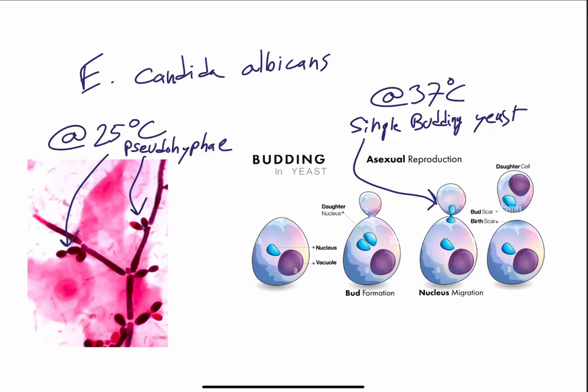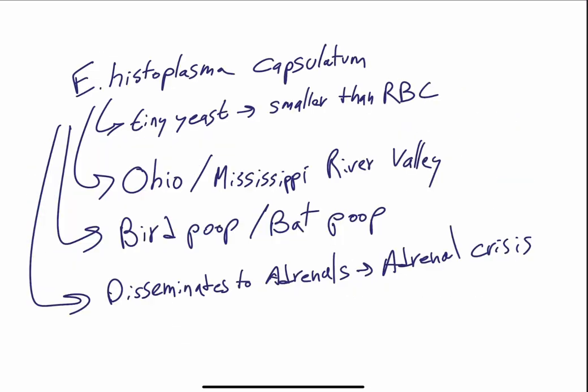As far as Histoplasma capsulatum, this is a very tiny yeast, often smaller than red blood cells. The classic finding is in the area of the Ohio/Mississippi River Valley. You want to associate this with bird and bat droppings. So if you have a patient that went recently spelunking or spent a lot of time with pigeons in the park. As far as other oddities that you have to know with Histoplasma, they can disseminate to the adrenals in immunocompromised patients. This can cause an adrenal crisis, similar to miliary TB.